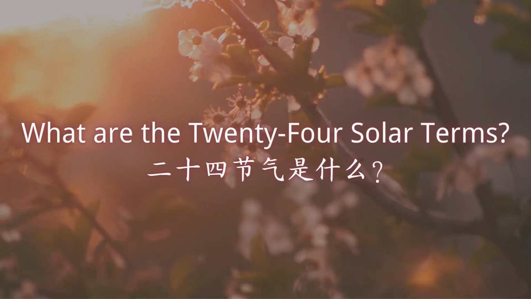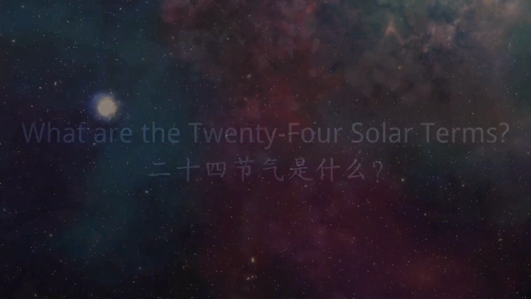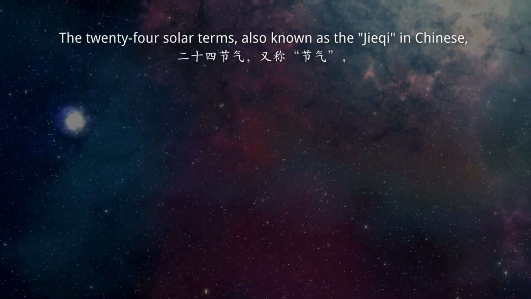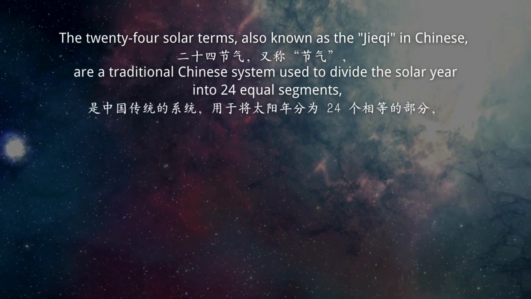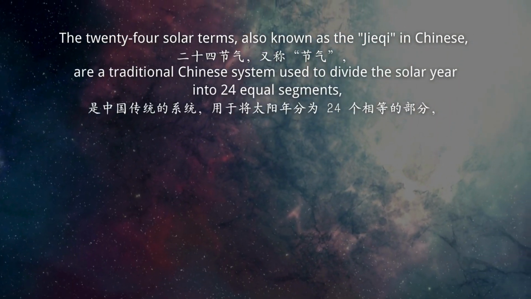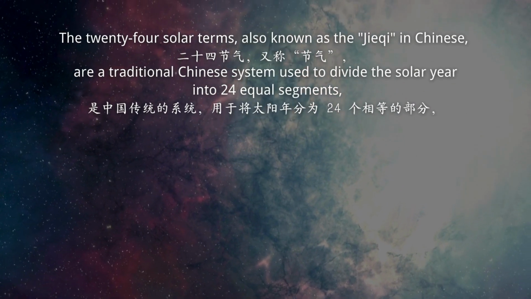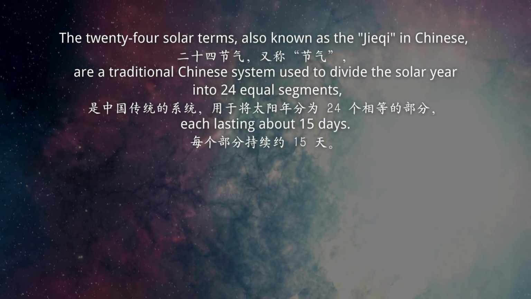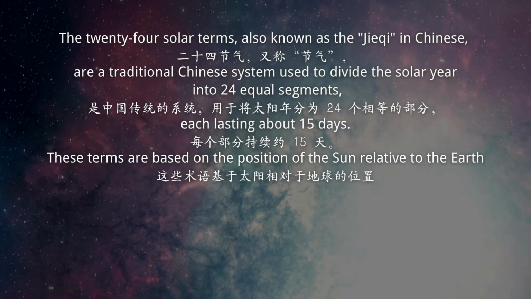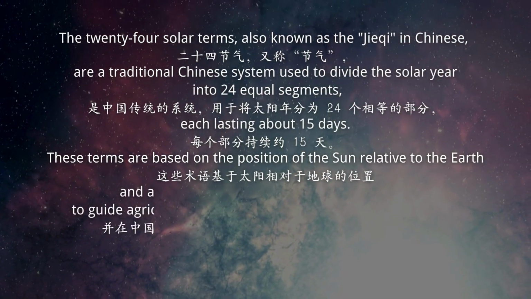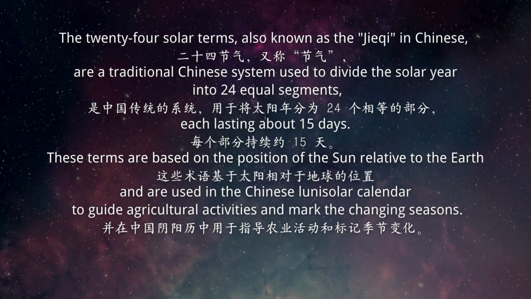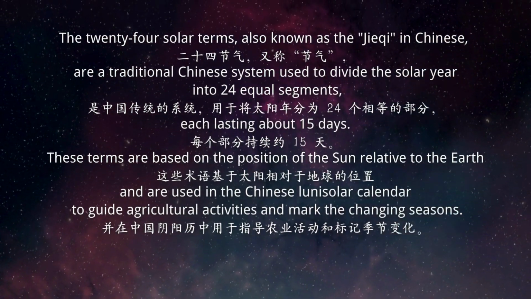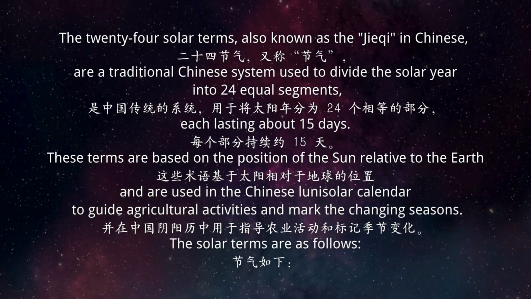What are the 24 solar terms? The 24 solar terms, also known as the Jiqi in Chinese, are a traditional Chinese system used to divide the solar year into 24 equal segments, each lasting about 15 days. These terms are based on the position of the Sun relative to the Earth, and are used in the Chinese lunar solar calendar to guide agricultural activities and mark the changing seasons. The solar terms are as follows.